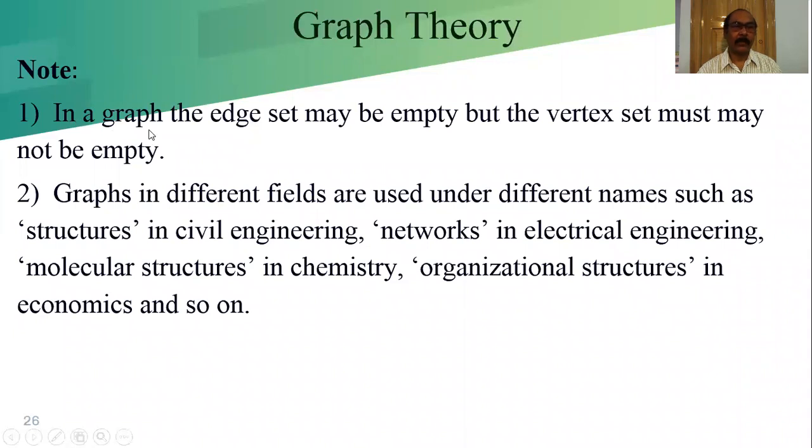In a graph, the edge set may be empty, but the vertex set may not be empty. We can say in a graph, the edge set may be empty, but the vertex set may not be empty. If the vertex set is empty, then it is not a graph.